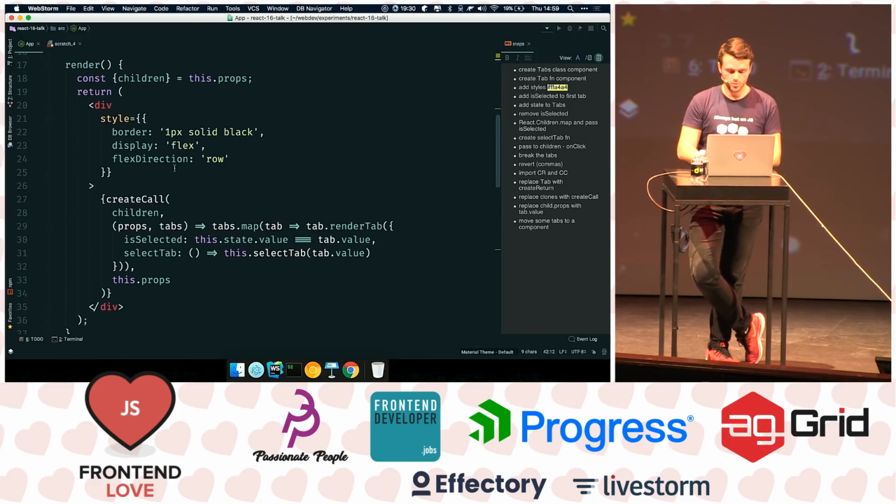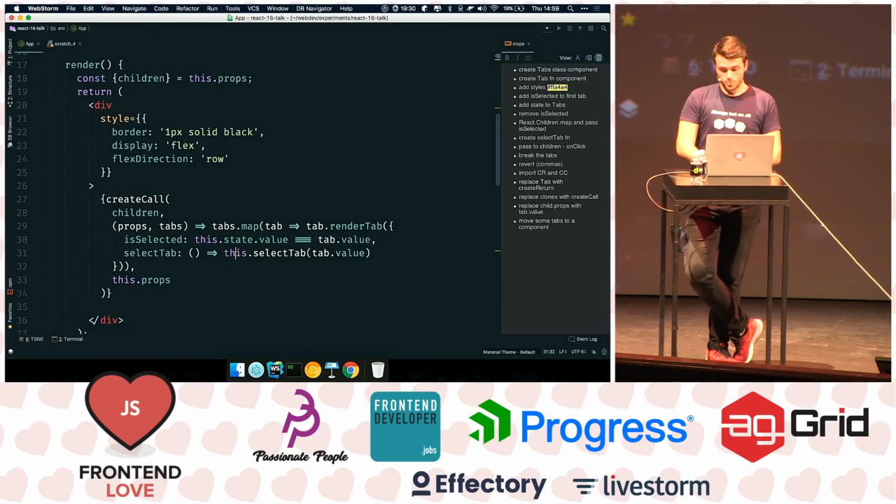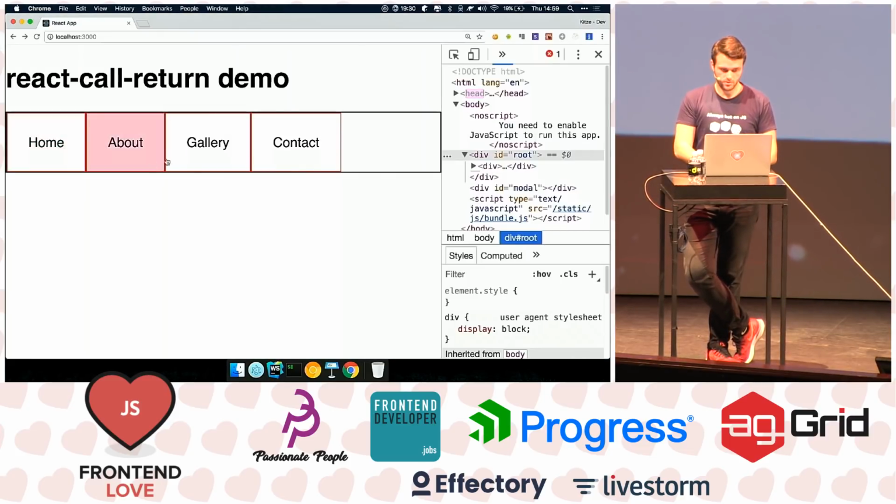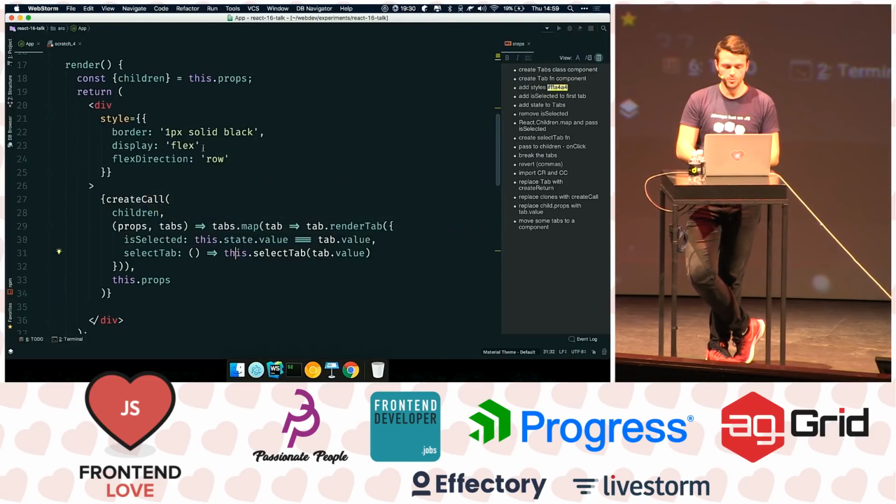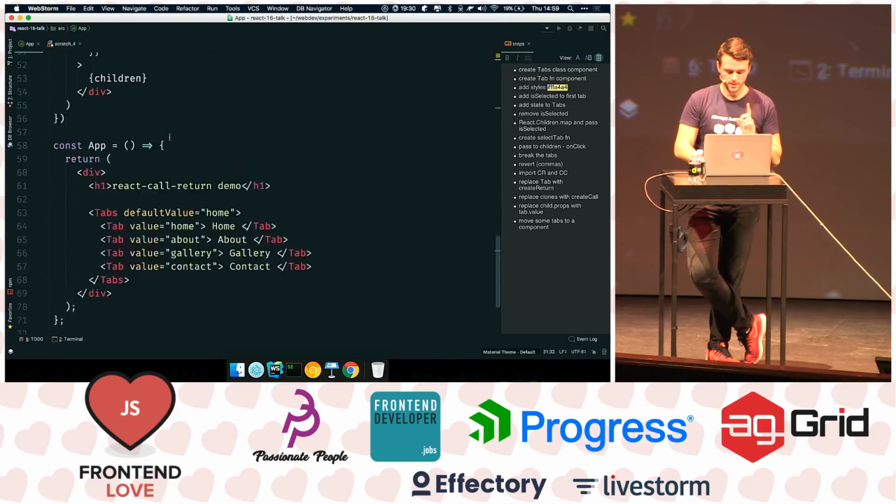So now inside of this tabs component, I create the call, and I'm mapping over the tabs. I still have this for the value, and I have this for the select tab. This works from the first try. I don't think, oh, it works. Cool. So this is a much better way of these components communicating with each other, because, let's try and break it once again,